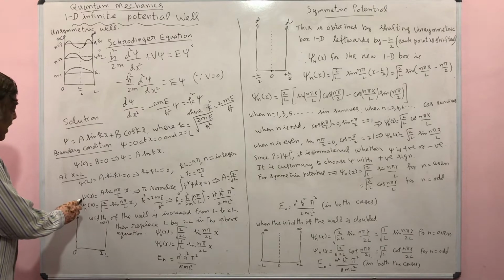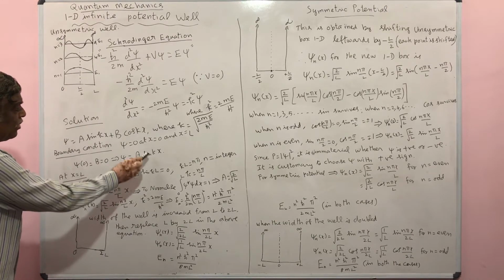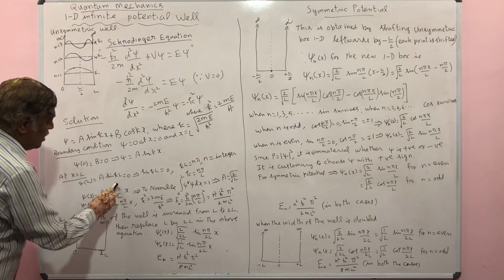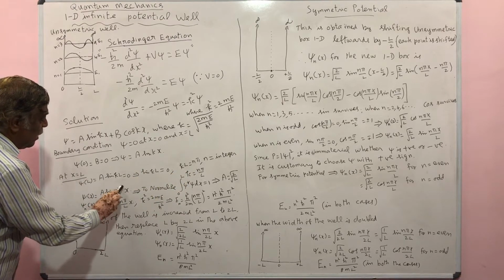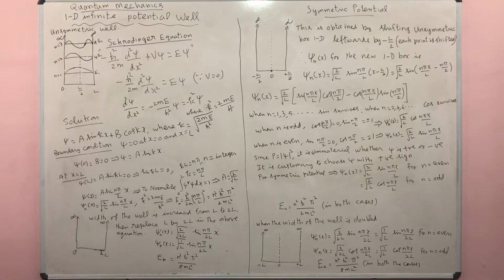Therefore, the psi of x wave function becomes a sin kx. Now this k is equal to n pi by L. So this you have to substitute here, n pi by L. So this is the wave function corresponding to this problem. This is the energy eigenfunction.